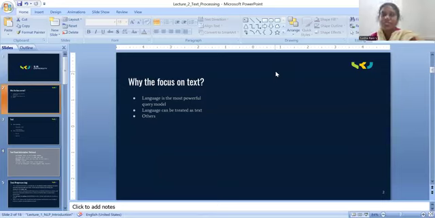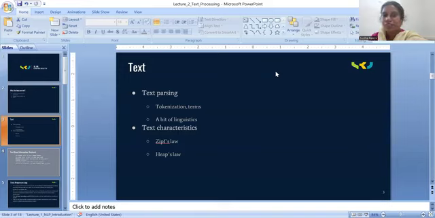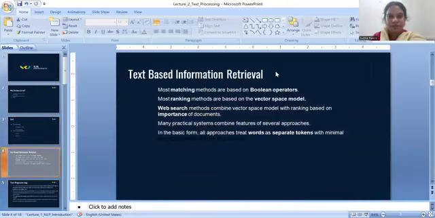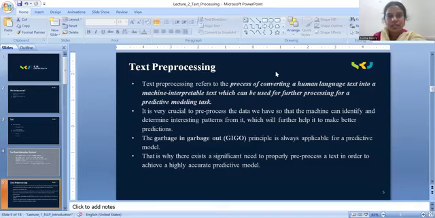What kind of text are we giving? If you concentrate on that, only then can we generate text prediction, meaning which word comes next depends on the present text we are giving. Now I hope you understand text parsing, which is nothing but tokenization and terms.